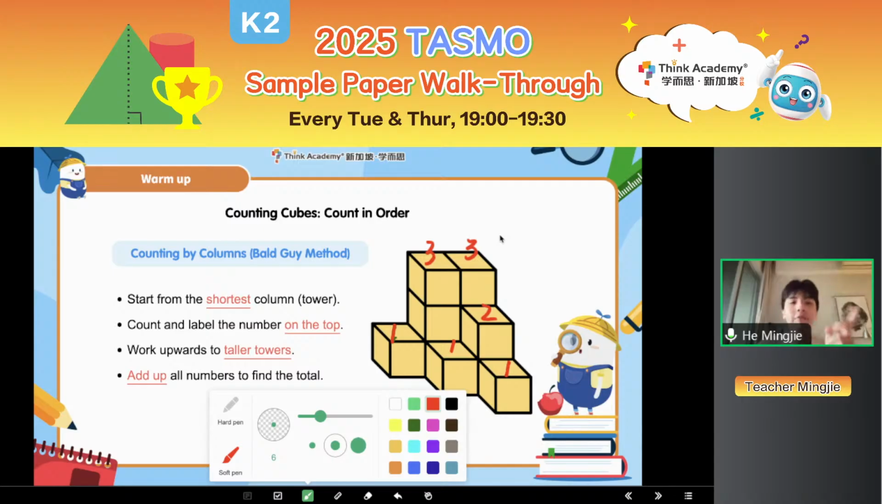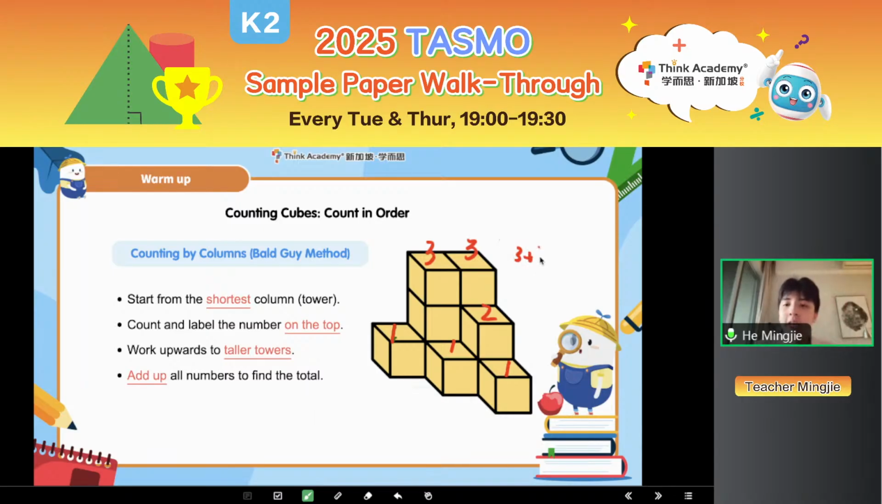2, 3, right? So we have 2, 3 here. So 3 plus 3 equals 6. So it means we have 2, 3, then it will be 6. Then how many 2s do we have? We have 1, 2. So we label a 2. Then how many 1s do we have? I have 3, 1. So I label a 3.